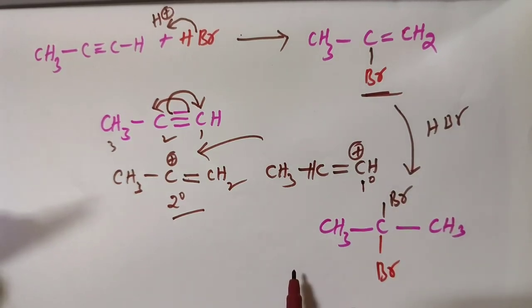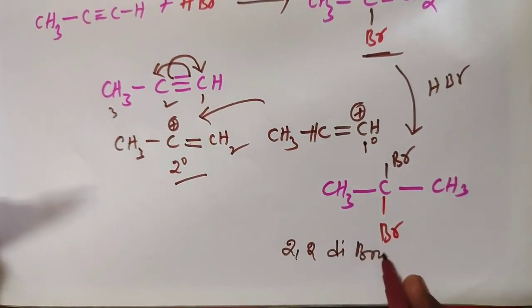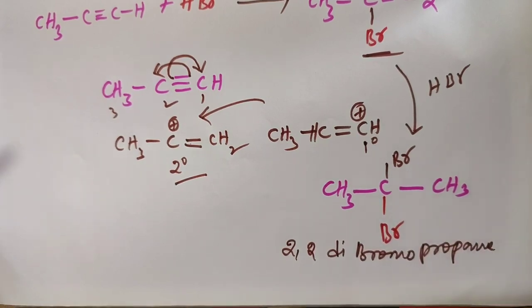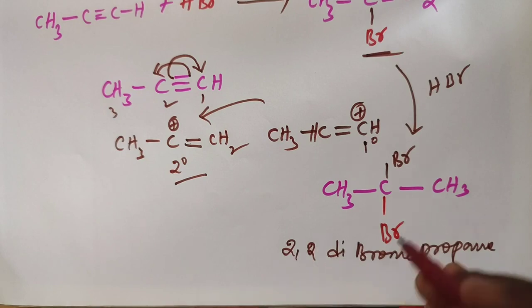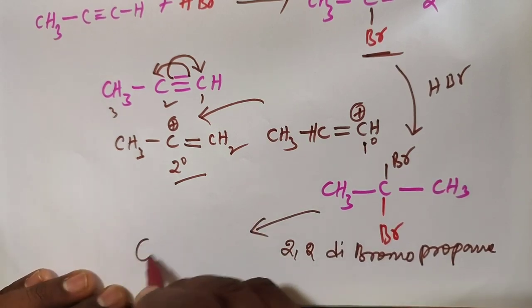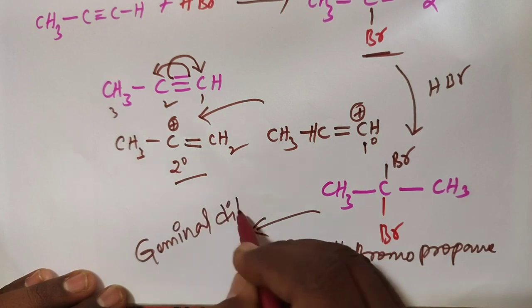What is the name of this? 2,2-dibromopropane. The bromine is added to the same carbon only. We get which type of product? Geminal dihalides.